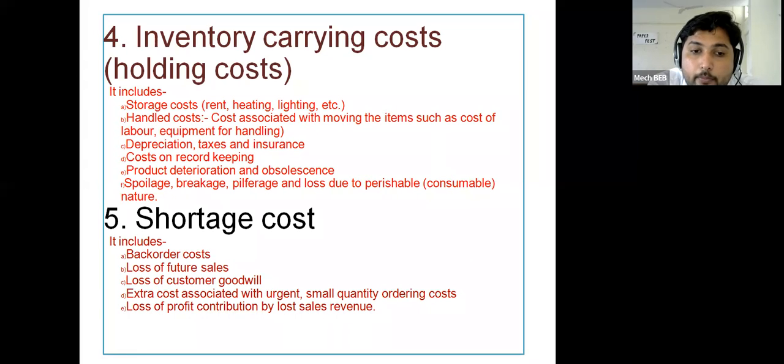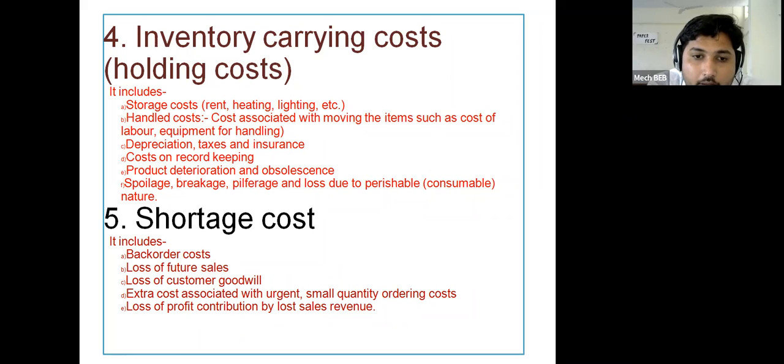You may lose your customer, you may lose your future sale, you may lose your customer goodwill. Whatever orders you have received in that period, you have to perform after the peak time period. So that will be called a back order cost. Then your revenue may decrease, and you may lose your profit.